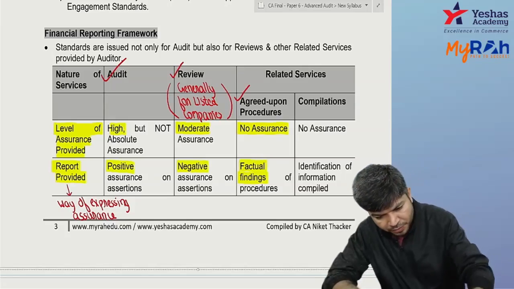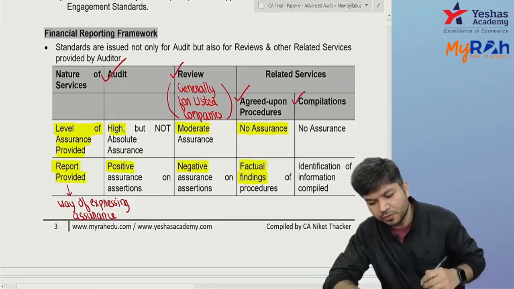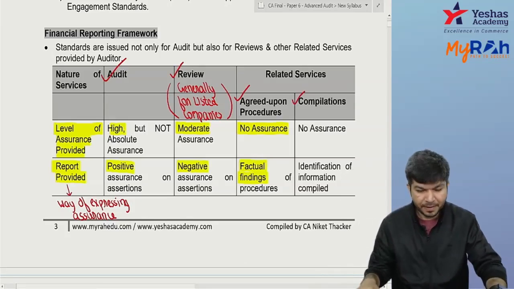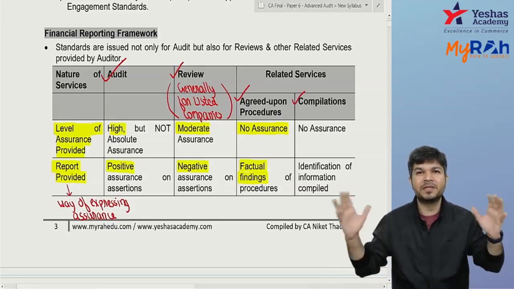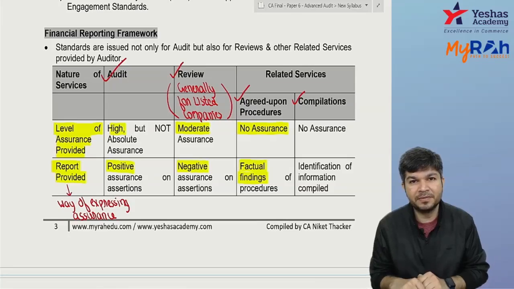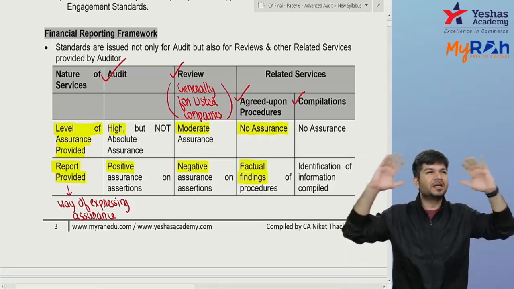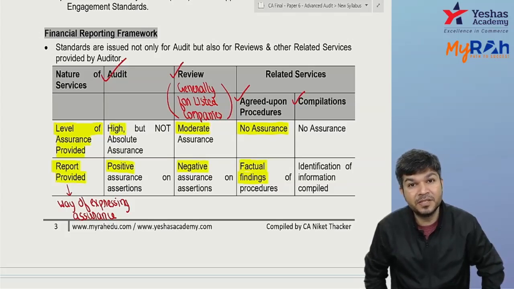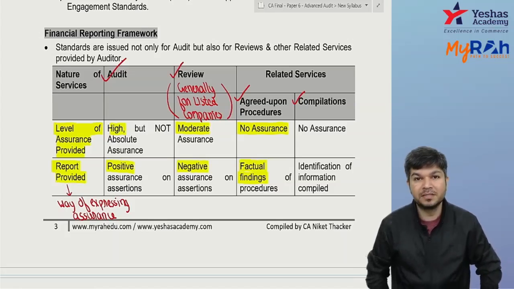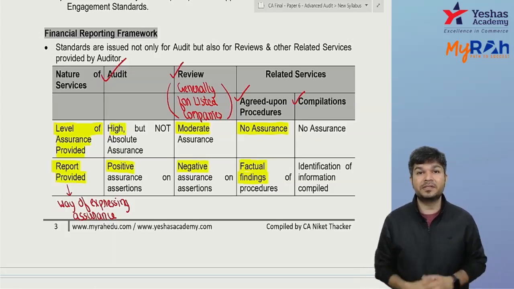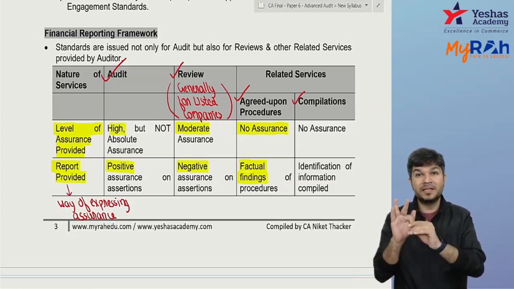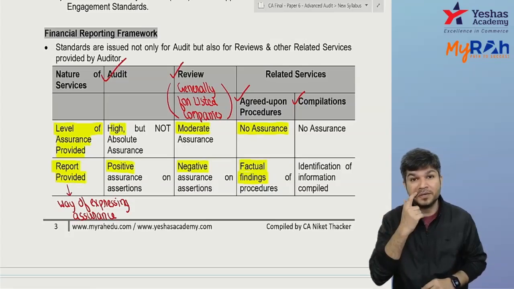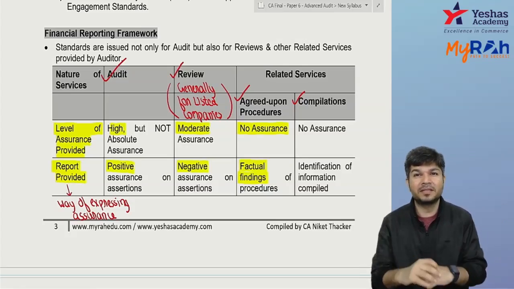Okay. And the fourth word over here under related service only, there's compilation. Now tell me one thing. Financial statements are very huge. Can I say sometimes the management, the board of directors, need a summary of it? They are not interested in such big financial statements. Sometimes they want a summary like the sales region wise, the sales product wise. For taking better decisions, they want the sales region wise, area wise, all those things.